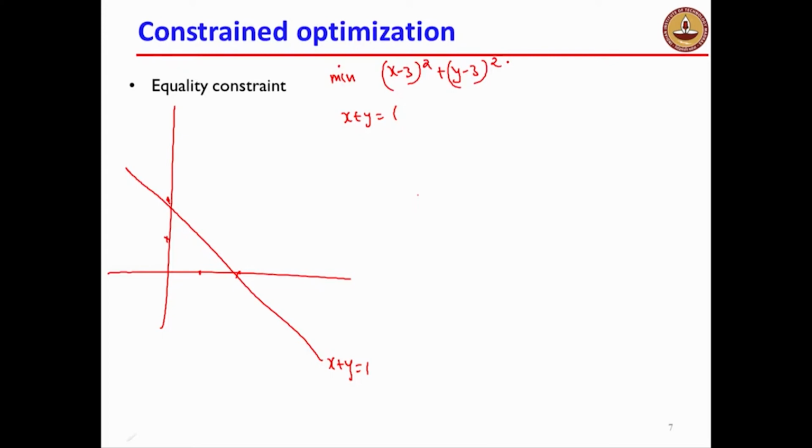In the earlier case, when we did unconstrained optimization, x was my decision variable. It was allowed to take any arbitrary value. Whereas in constrained optimization, there are certain constraints which I have to respect.